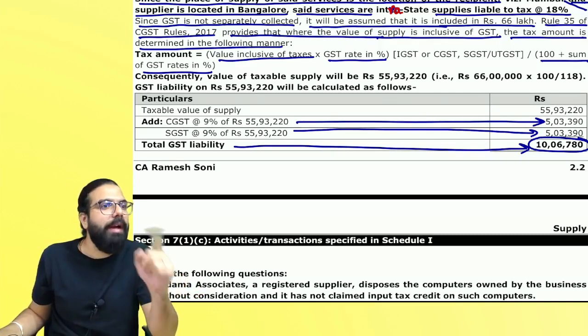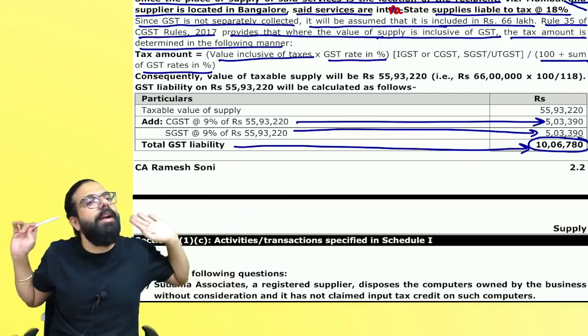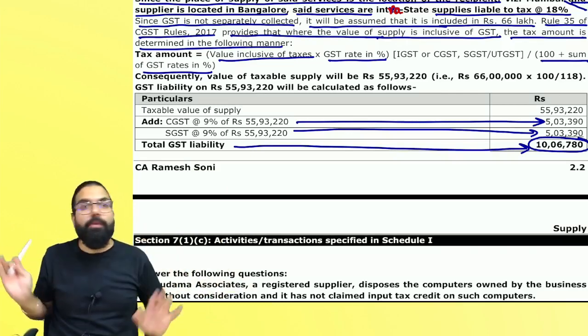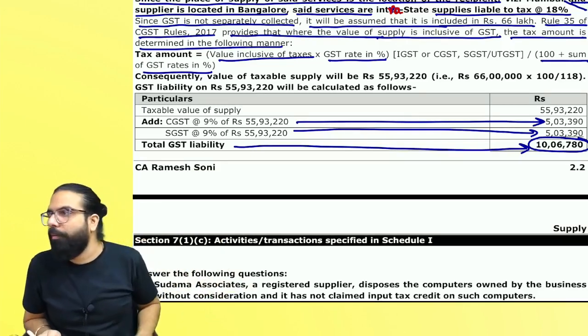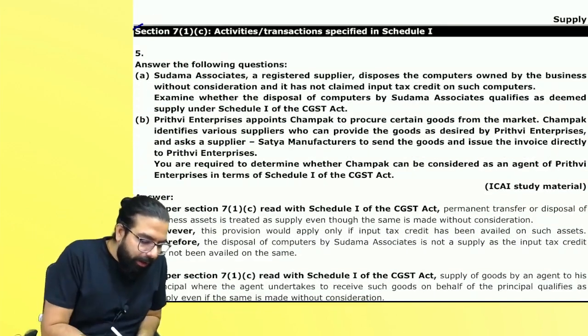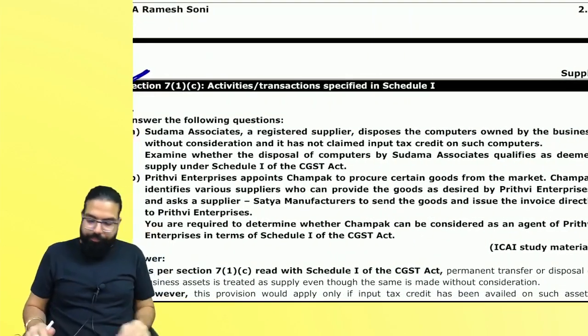Otherwise, if first time you're writing in the exam, you don't know what is the expectation. You're just writing your way. My way, I will write and come. You will not get marks. Can I go ahead, everyone? Next. Section number 7(1)(c), let's read.